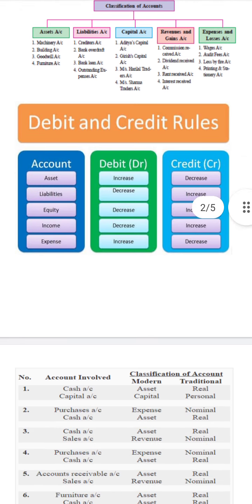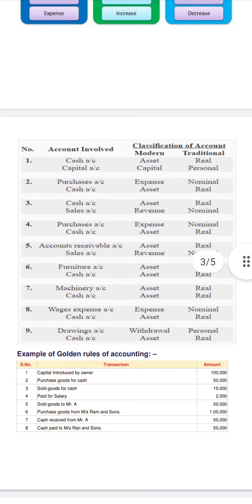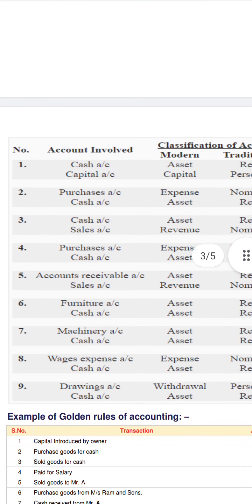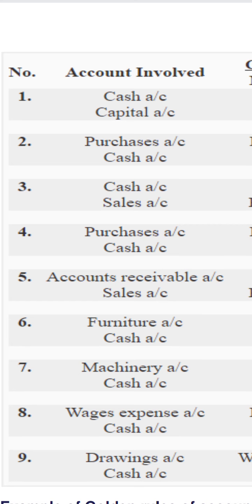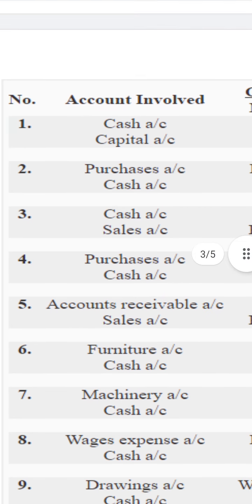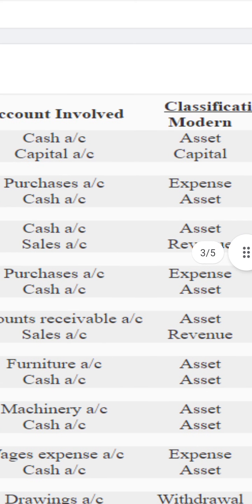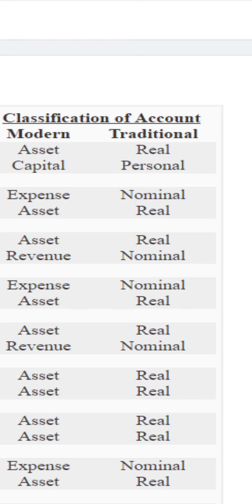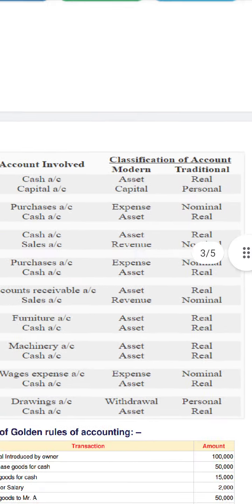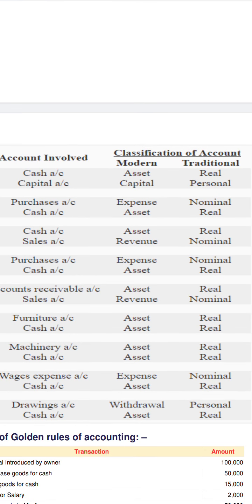Now next, see some examples of the accounts involved. There is a cash account. I am just giving some examples. Suppose cash and capital. In the modern approach, cash is an asset, capital is capital or equity. In the traditional approach, assets are always real accounts and capital is a personal account. Purchase is an expense in the modern approach; in the traditional approach, it is nominal.